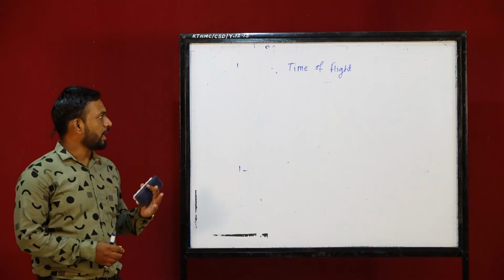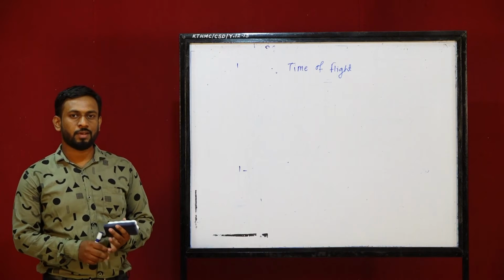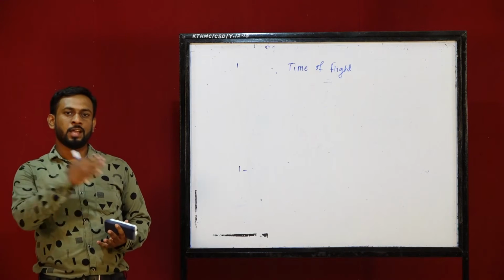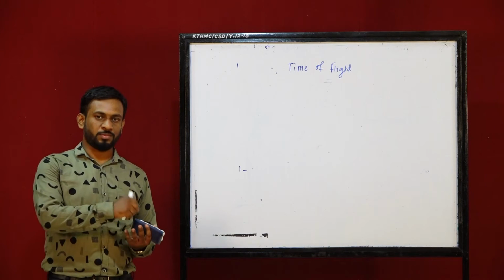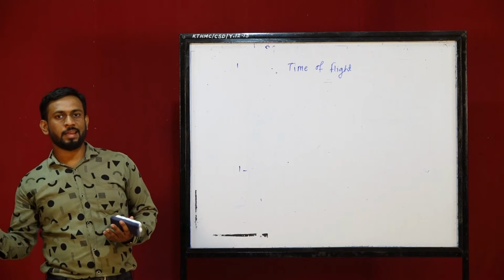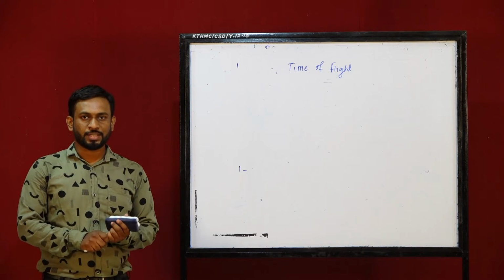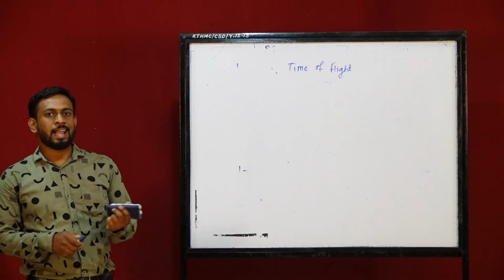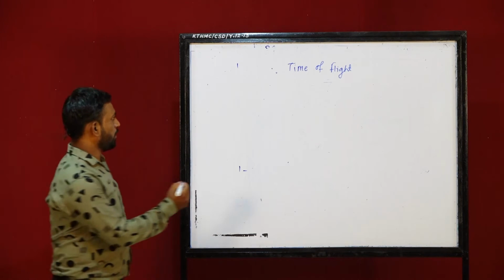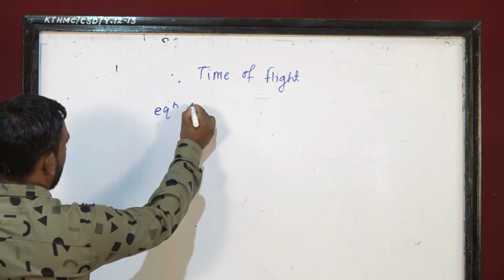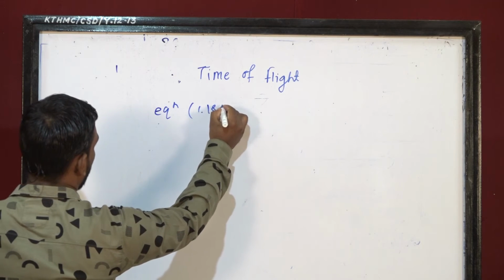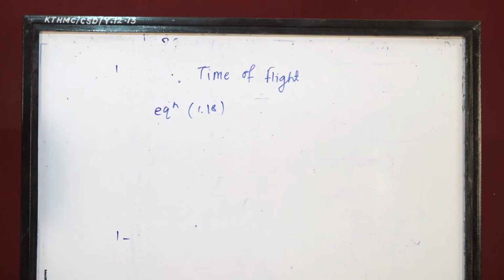So let us discuss the time of the flight. This is the time required for the projectile to complete its trajectory, starting from its origin to reach the end of the projectile motion at the r values. Okay, so this is time of the projectile. In the last lecture we talked about equation 1.18, and if we just put value for k is equal to 0, that is the motion of the projectile in non-resistive medium.